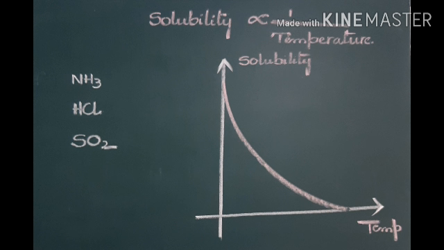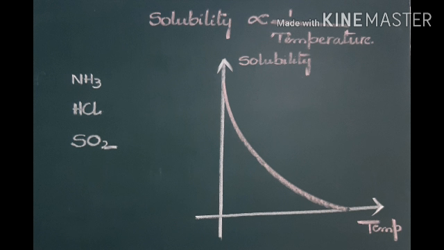And some of the gases like ammonia NH3, HCl gas, and sulfur dioxide, for these gases their solubility decreases with temperature. Therefore, we can say that solubility and temperature are inversely proportional.